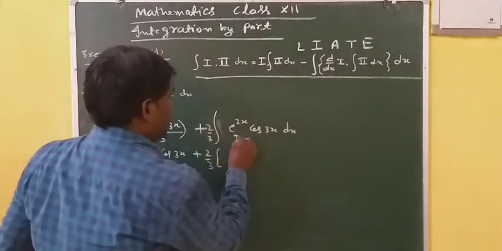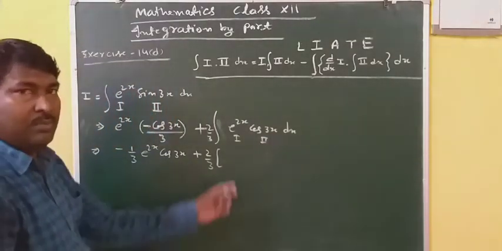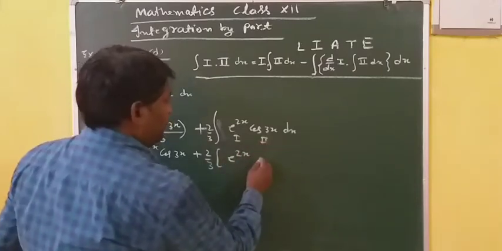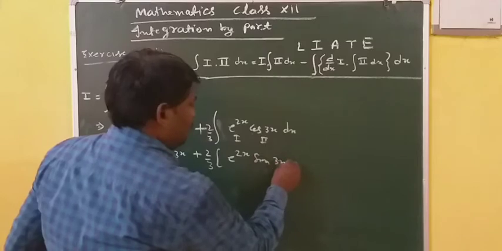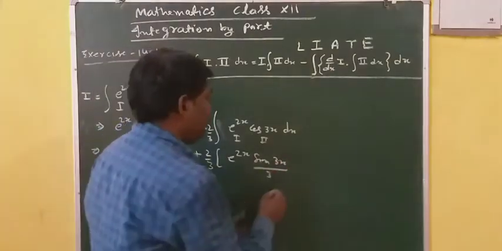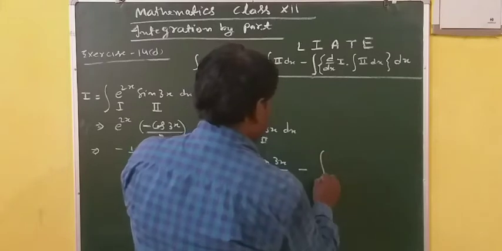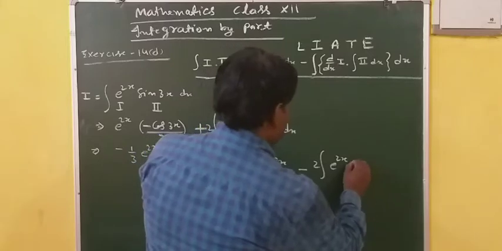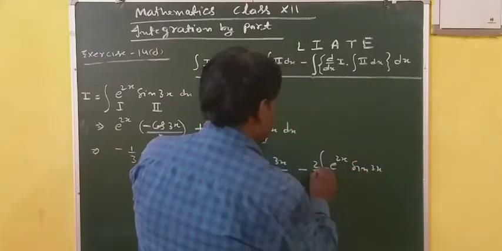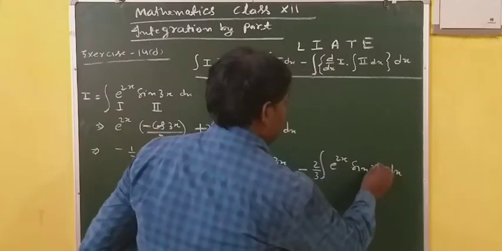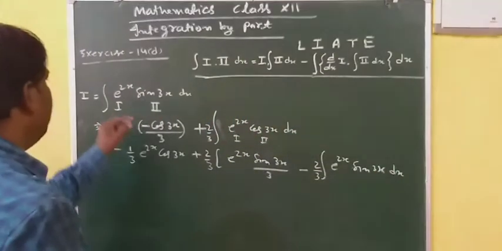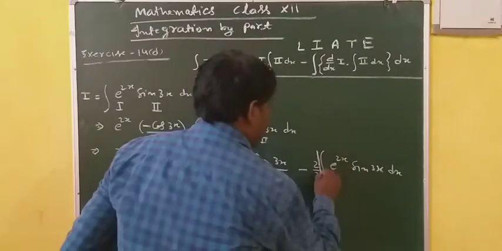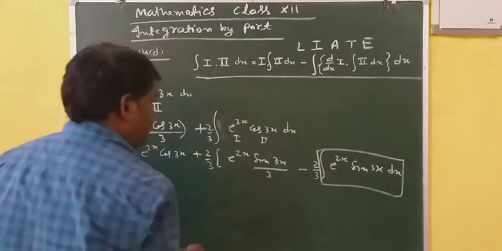Again this one you can take as first and this one as second, further by parts. So first function into integration of second, that is sine 3x by 3, minus differentiation of first, e power 2x into 2, integration of second, sin 3x by 3, dx. Now see, e power 2x sin 3x you have already taken as I. So in place of this you can put I.